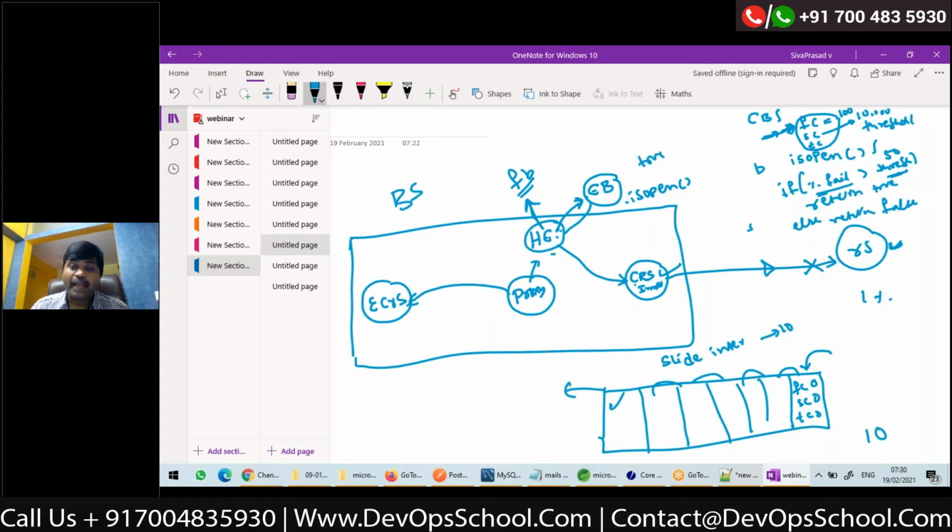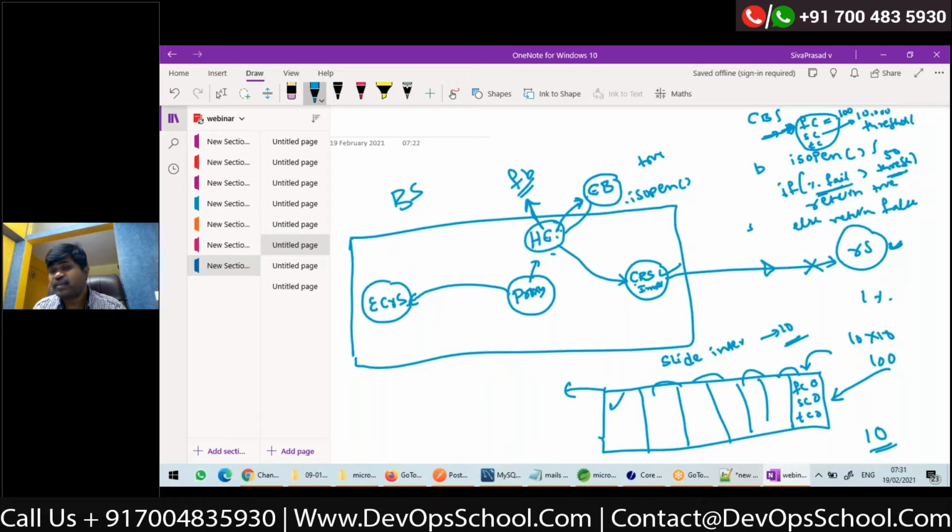So I'll be maintaining buckets. I'll be maintaining counters in these sliding buckets. At any point of time, I'll have counters in these buckets. The number of buckets is what? 10. And the sliding interval is 10. That means 10 into 10, 100 seconds. The counters will be there in the buckets for the recent 100 seconds. And whenever I'm calculating the percentage of failures, only the recent 100 seconds counters will be used. So that's how it works.